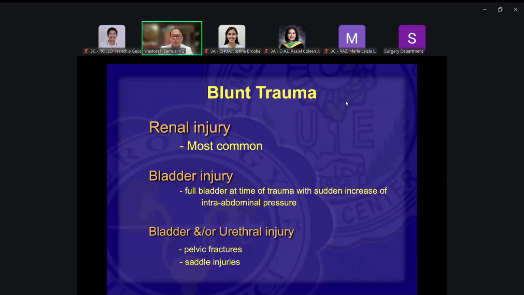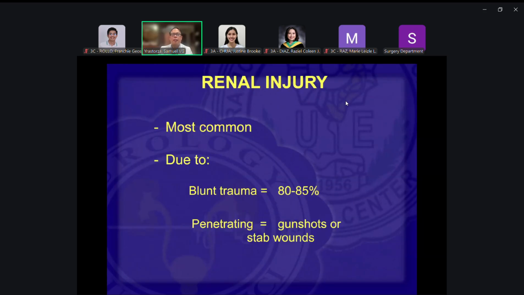When you expect a blunt injury to the urinary tract system, most likely it would be the kidney. But we'll go through that. Okay, so again, blunt trauma is the most common cause of renal injury. Then you also have penetrating gunshots or stab wounds.